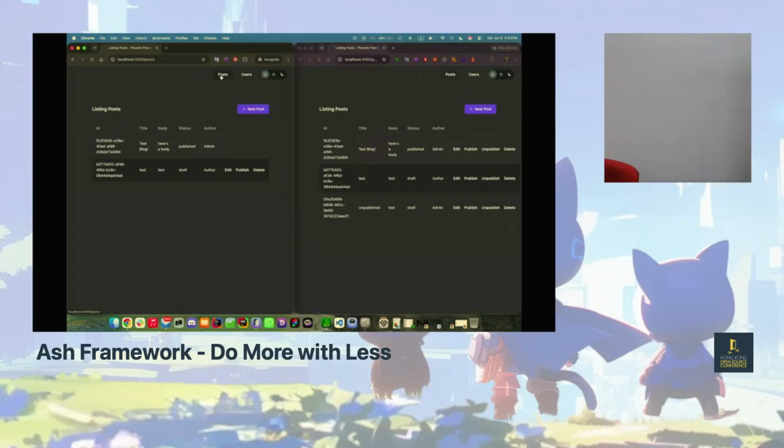So you can see on the right-hand side, admins can see draft posts and published posts. And this published post is by the admin. And on the left, we have an unpublished post by the author and a published post by the admin, right? Because if I'm a normal user, I can only see published posts from other people, and I can see everything on mine. And on this side, again, I can see everything. That's why I can see their unpublished post along with my published post and also my unpublished post.